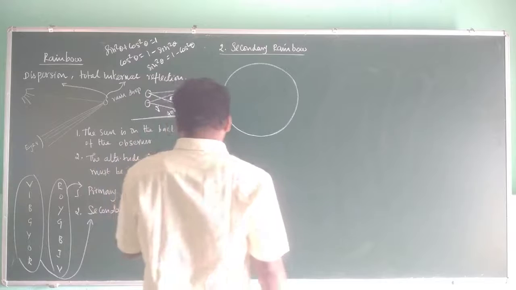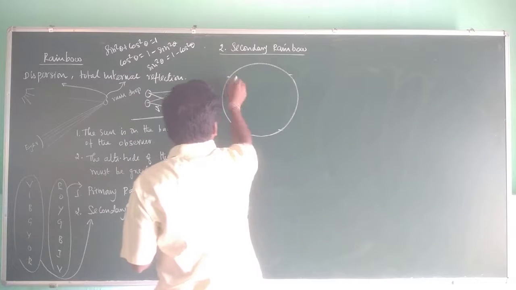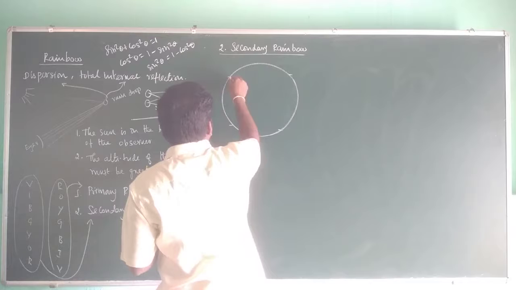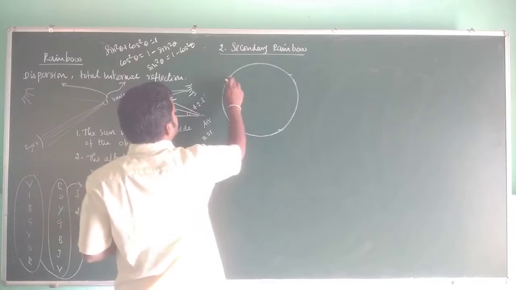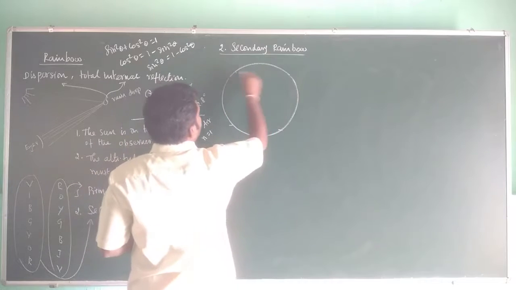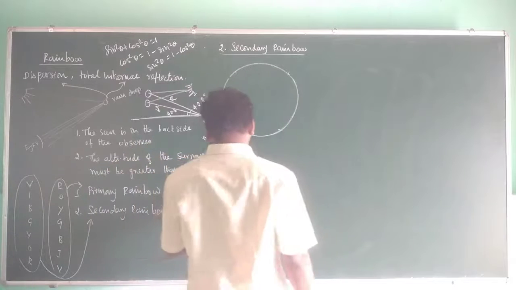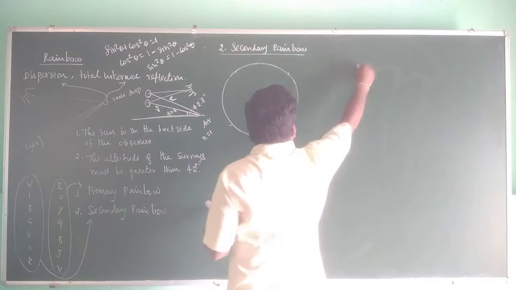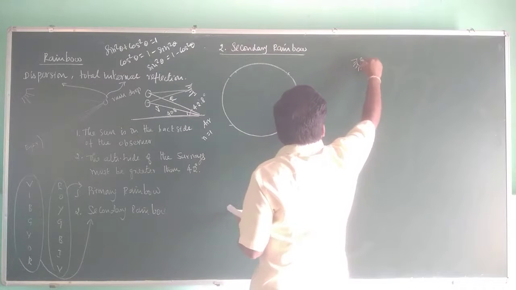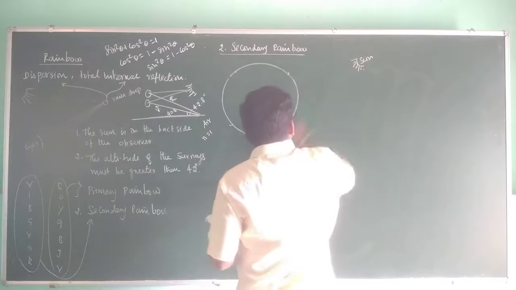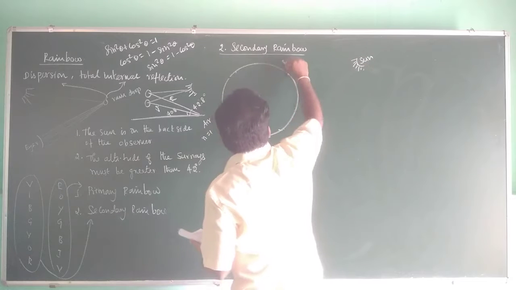Now, assume that the sun ray is here, sun is here, it is the sun. The light ray comes from the sun to this point. This is the raindrop.